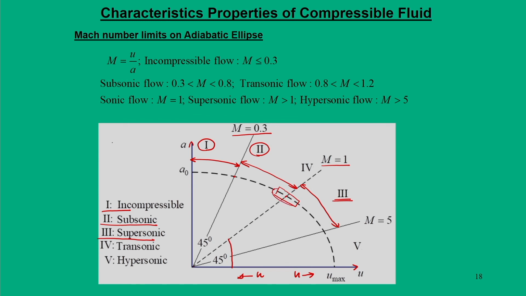Those regimes are defined in a certain Mach number range, that is 0.8 to 1.2. That is denoted by domain IV, the fourth region, that is transonic flow. And the last part is where the flow happens to be hypersonic. So, we are in the last part, that is V, the fifth region, where the flow is hypersonic. In this domain we say that we are moving towards the hypersonic regime.